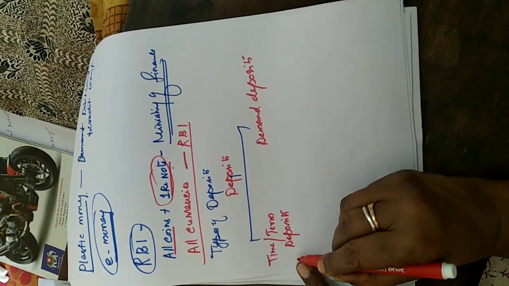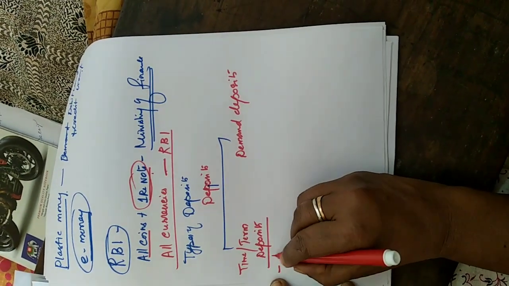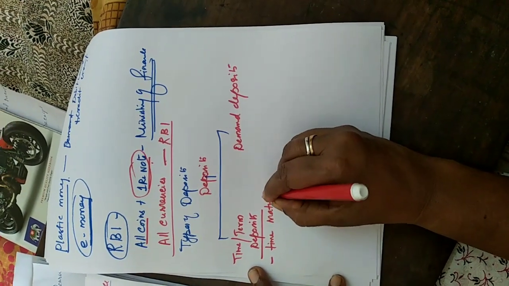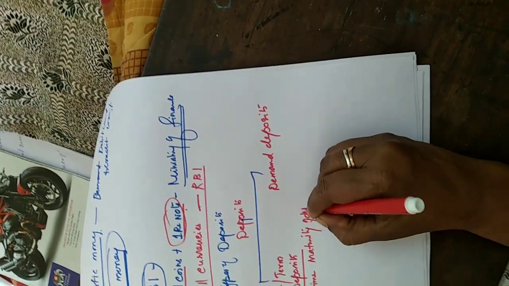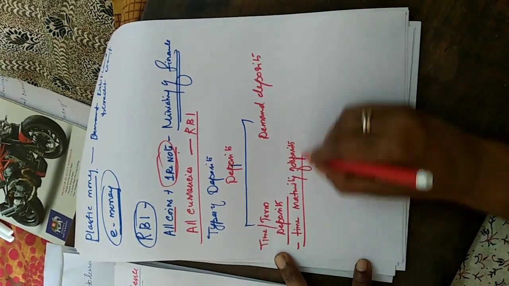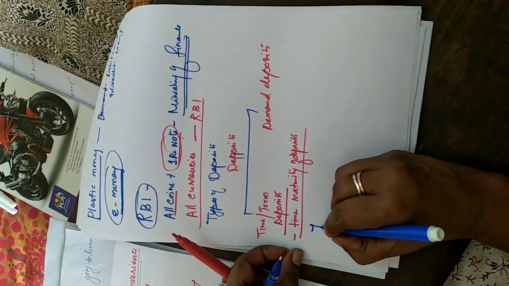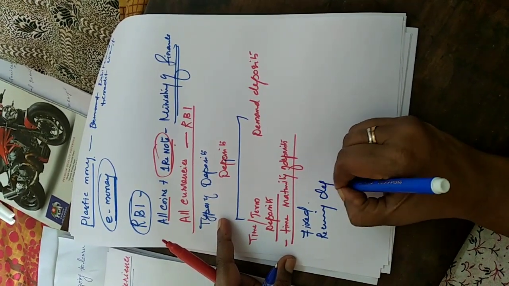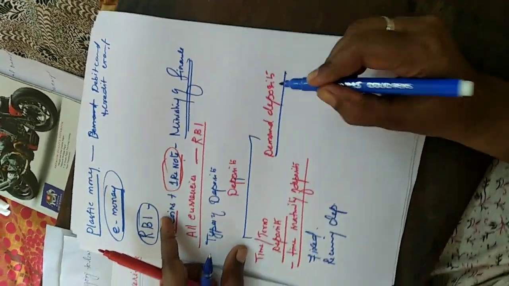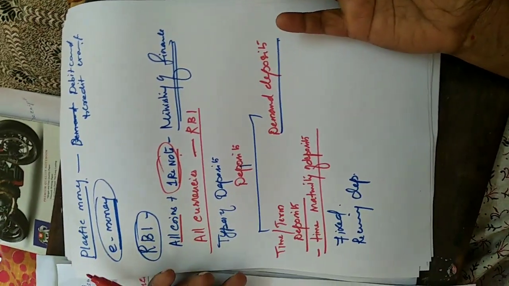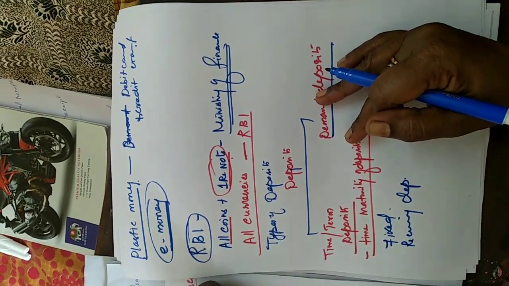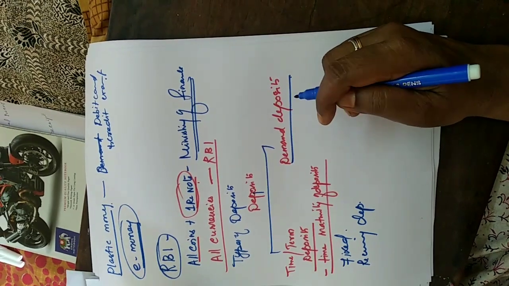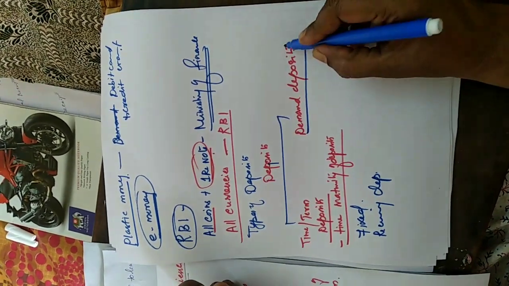Time or term deposit means giving time for the maturity of the deposit. So usually what types of deposits will come under it? Fixed deposits and recurring deposits. In the demand deposit, when demand happens, we will withdraw. On the basis of demand, if we withdraw the money at that time, it is called a demand deposit. That is one clue I can give.